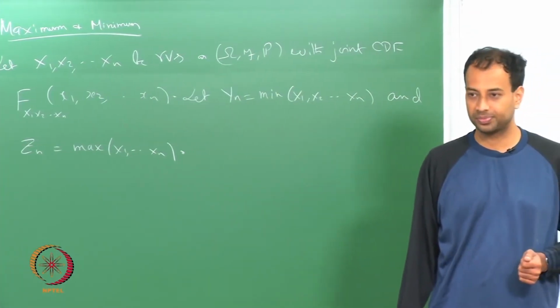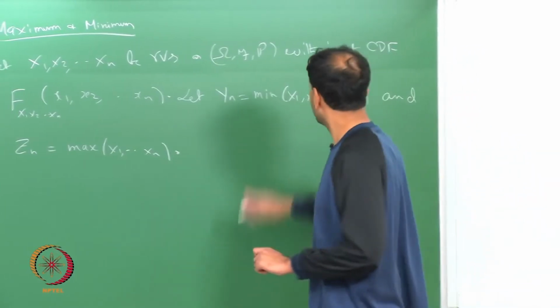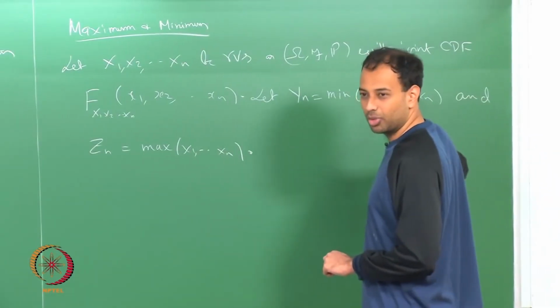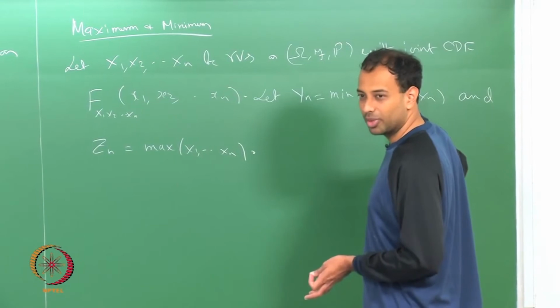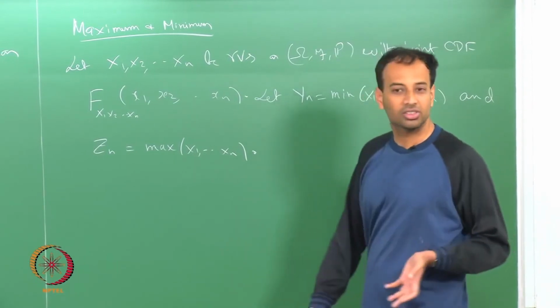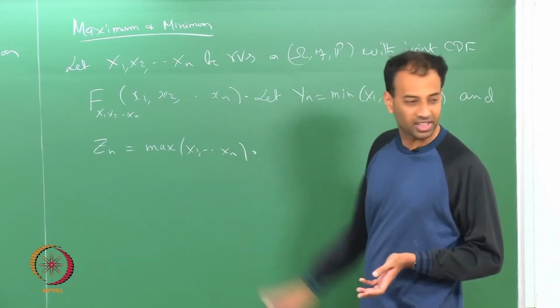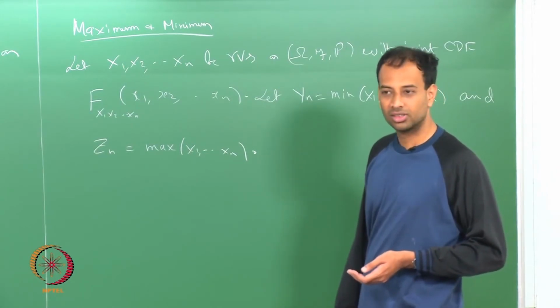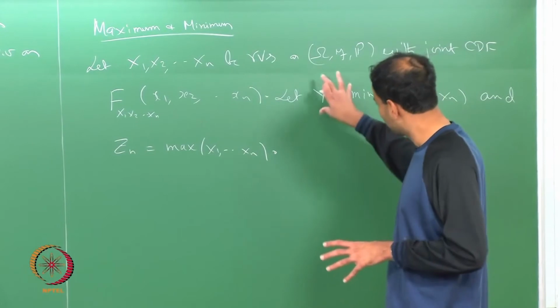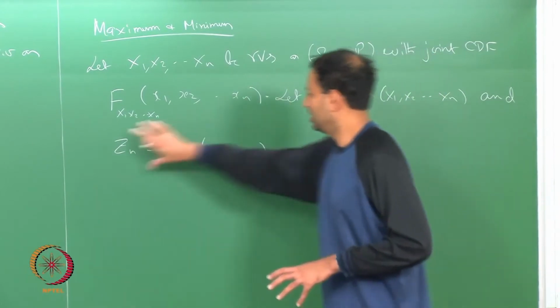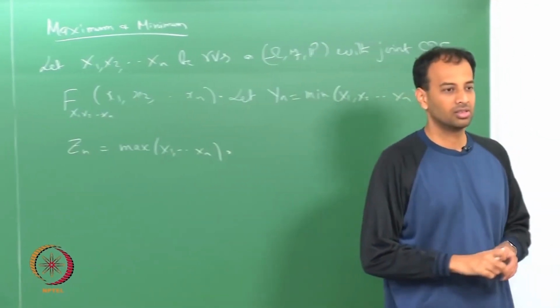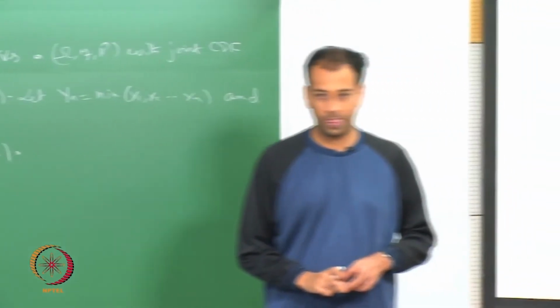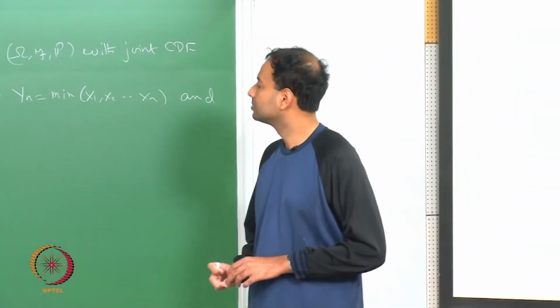For some particular omega, x3 may be the smallest, but for some other omega, x1 may be the smallest, and similarly for Zn. So you are looking at the distribution of the smallest of these xi's and the largest of these xi's. Is that clear?